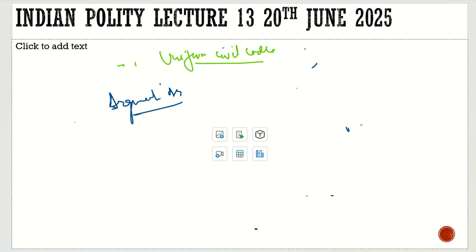Arguments against it. First, if you look at it, it says the state shall endeavour. It is not saying that the state shall do it. Look at the language. If we look at the language of the DPSPs, for all other acts we have "state shall do it, state shall do it." But for the uniform civil code, it is said that the state shall endeavour.